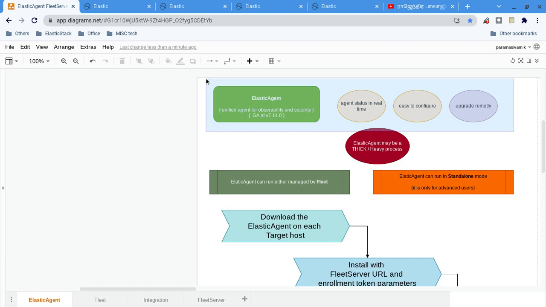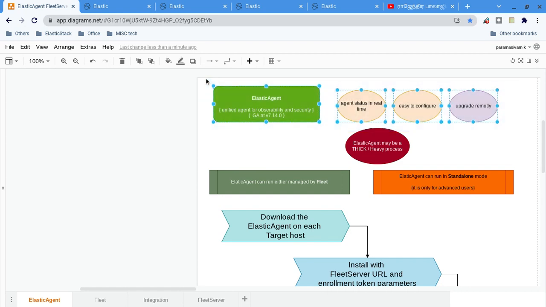So whatever features are available in Elastic Agent, I prefer to use Elastic Agent. If something is not available, for example, if I want to read my custom log file, even a multi-line log file, that is not available right now. For that case, I still have to depend on Filebeat alone. There is no replacement in Elastic Agent. There is a custom log integration, but it is still in the experimental stage.